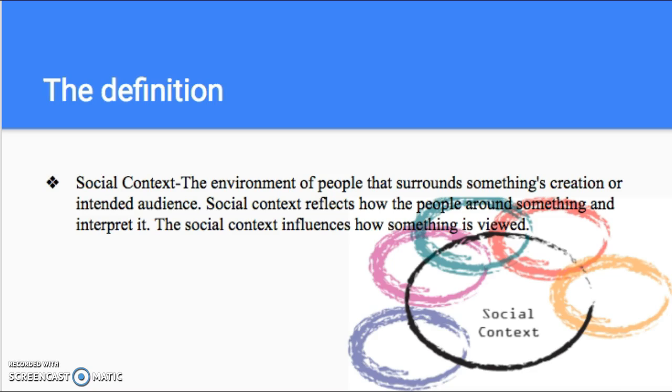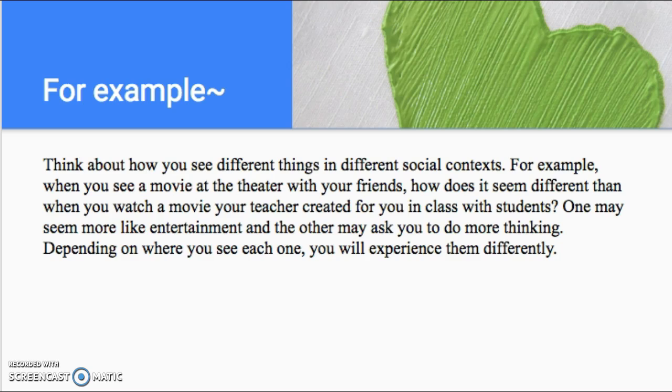Social context is the environment of people that surround something's creation or intended audience. Social context reflects on how the people around something use and interpret it. The social context influences how something is viewed. Think about how you see different things in different social contexts.